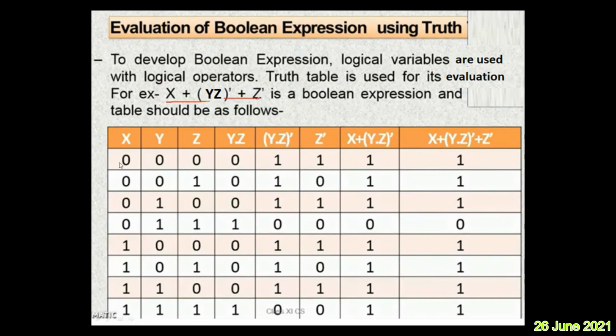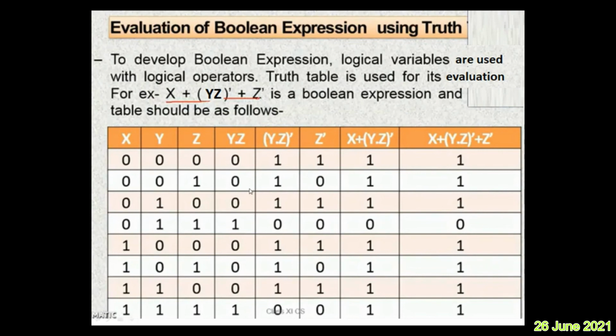0 in binary using 3 bits is 0 0 0, 1 is 0 0 1, 2 is 0 1 0. How is 0 1 0? 2 raised to 0, 2 raised to 1, and 2 raised to 2. Now 3 is 0 1 1, and 4 is 1 0 0, 5 is 1 0 1, 6 is 1 1 0, and 7 is 1 1 1.